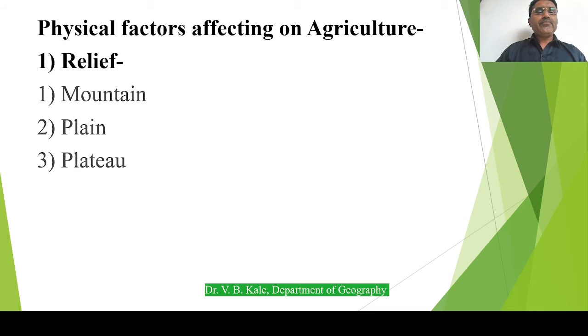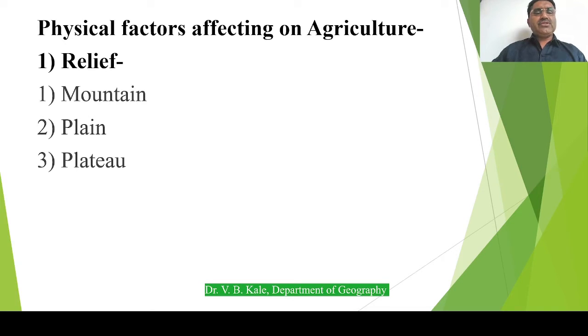Next is plain. Plain is a very suitable part for the practice of agriculture throughout the world. Most of the basins, particularly Godavari, Ganga, some part of Nile, some part of Amazon, and some part of Mississippi, have favorable conditions or factors for agriculture, and that's why throughout the basins of rivers we have areas or patches of agriculture.